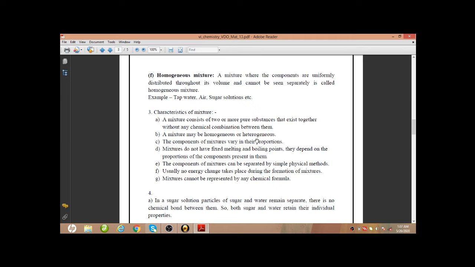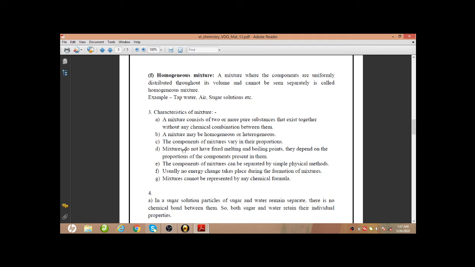If we want, we can add more sugar in it. That means the proportion is not fixed. We can add 1 spoonful of sugar, we can add 2 spoonfuls of sugar, or we can add more. That will depend on us. So the components of a mixture vary in their proportions.